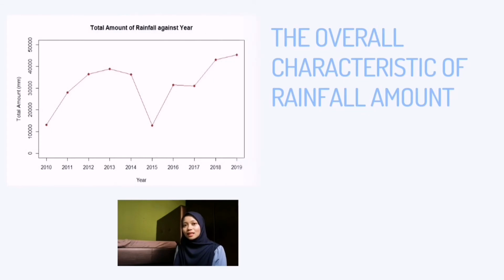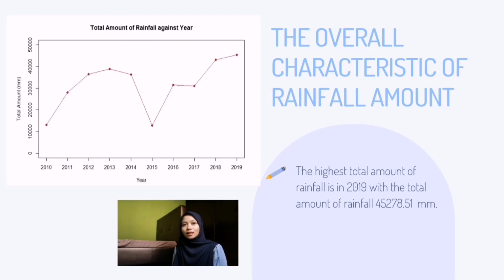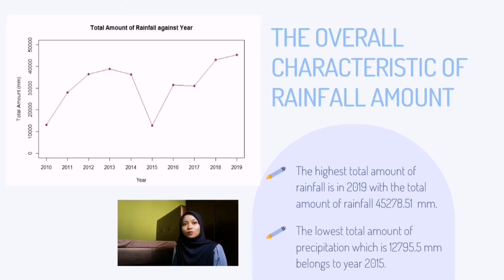This figure shows the line graph of the total amount of rainfall in Negeri Sembilan annually from year 2010 to 2019. It consists of 7 districts, which are Seremban, Kuala Pilah, Rembau, Jelebu, Jempol, Tampin, and Port Dickson. The result shows that the highest total amount of rainfall is in 2019, with a total of 45,278.51 mm. The lowest total amount of precipitation, which is 12,795.5 mm, belongs to year 2015.